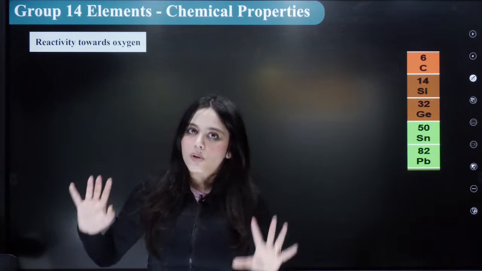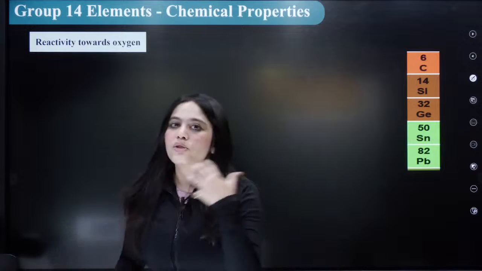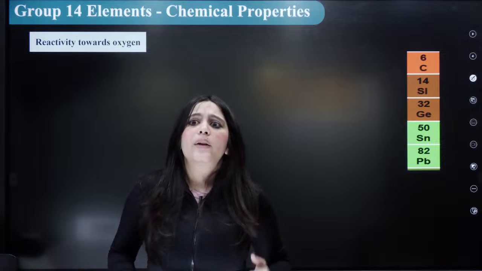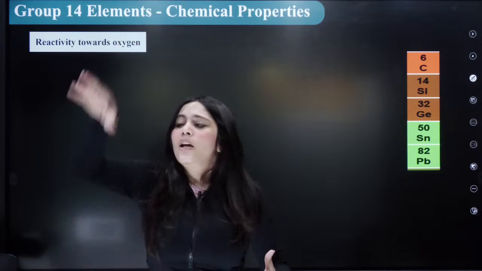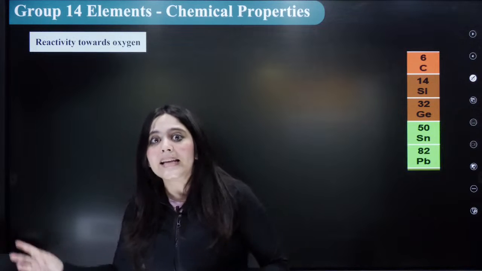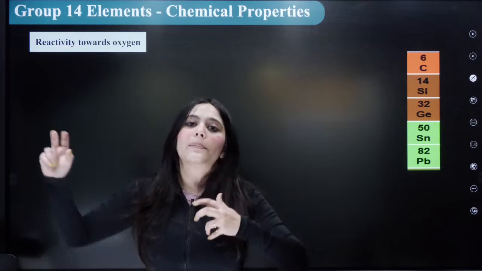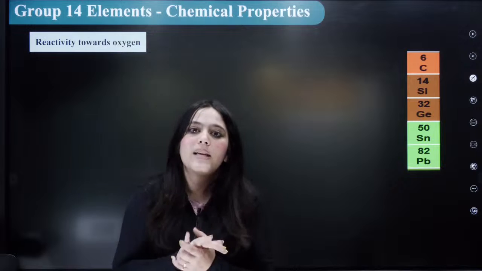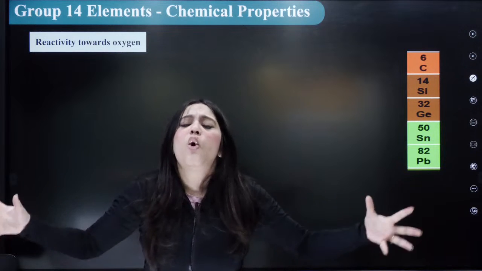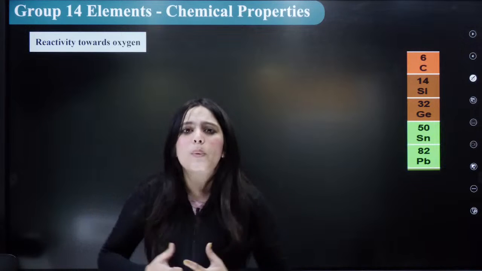In the next classes, what is going to happen? Now we know most of the basic things. We know what the inert pair effect is. What do I mean by the oxidation state? When I go down the group, the lower oxidation state stability actually increases. The higher oxidation state stability is the most for the topmost elements. Why are the anomalous properties shown? So now we know all these things. We are familiar with these trends, right?